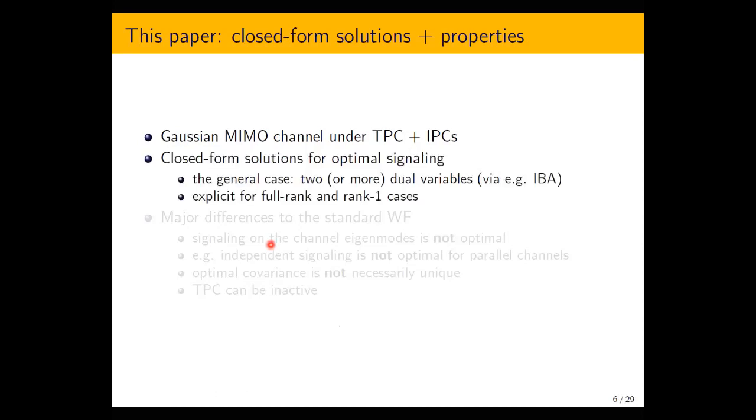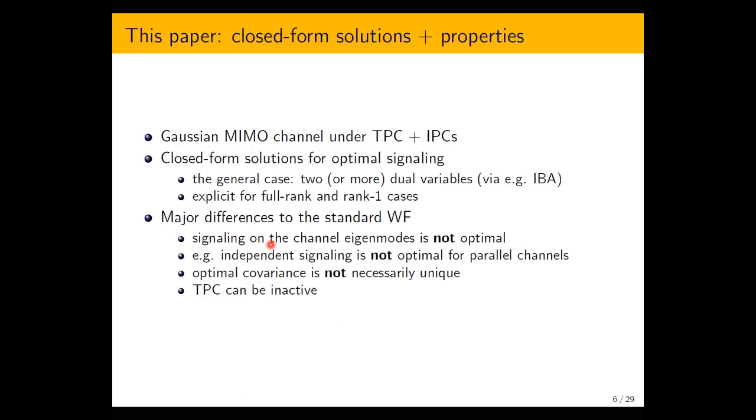We obtain a closed form solution for optimal signaling in the general case up to dual variables, and we get completely explicit solutions for rank 1 and full rank cases. We demonstrate that there are major differences to the standard water filling on the channel eigenmodes. In particular, signaling on the channel eigenmodes is not optimal anymore. For example, independent signaling is not optimal for parallel channels. Optimal covariance is not necessarily unique. The total power constraint can be inactive and so forth.